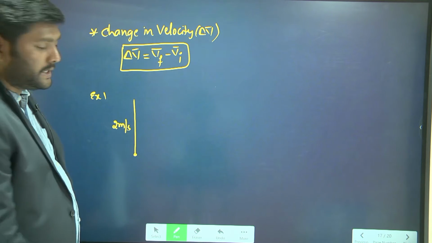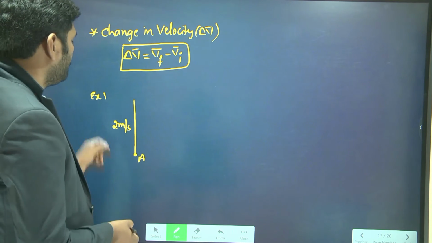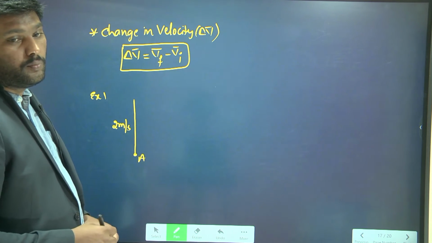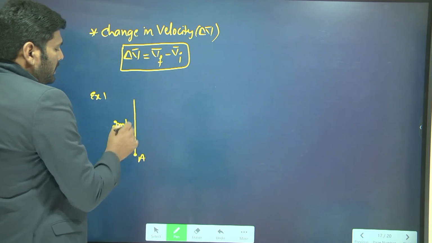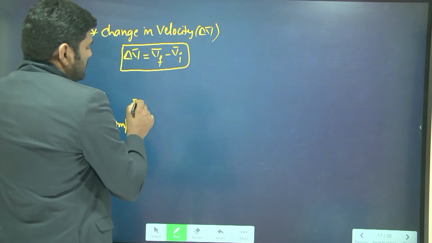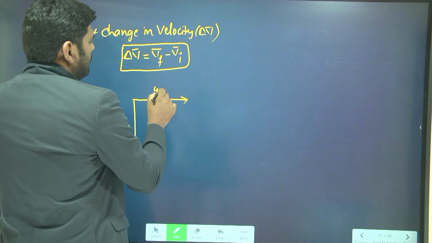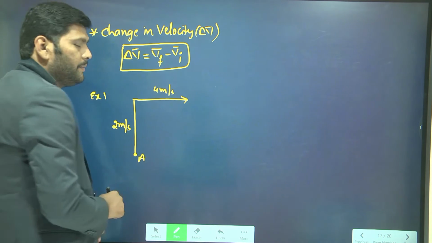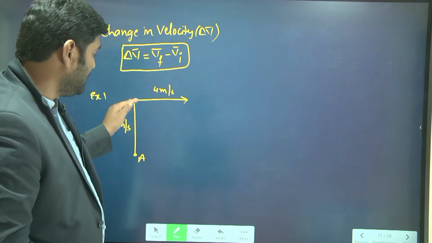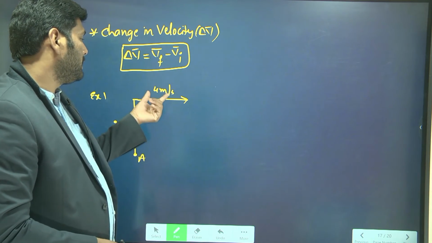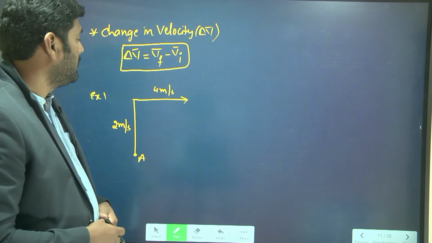Next, suddenly it changed direction to east and moved with 2 meters per second velocity.